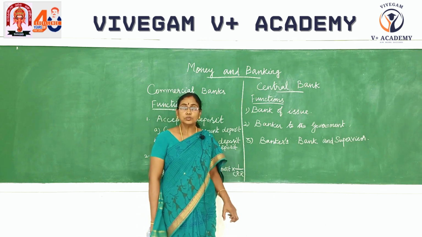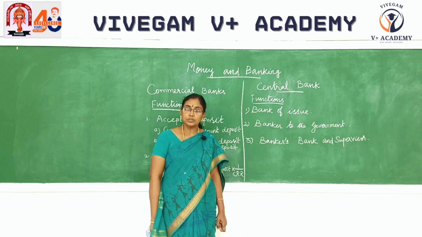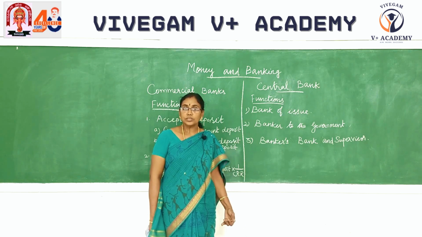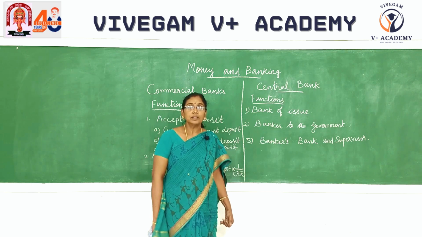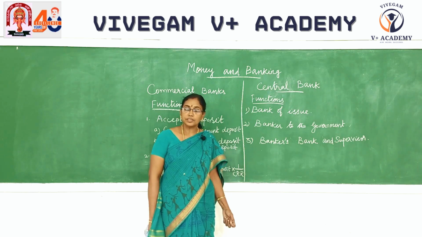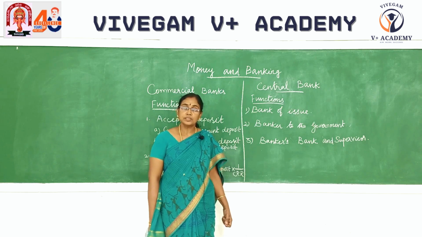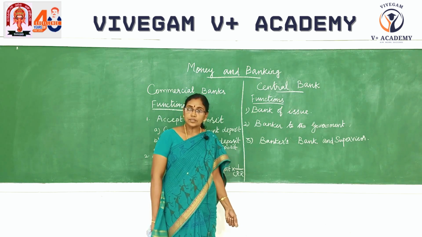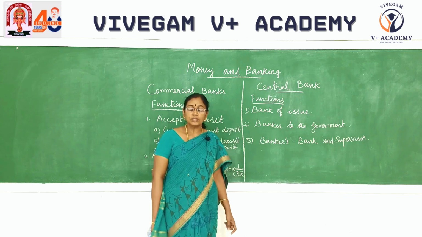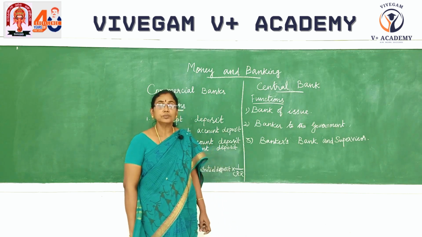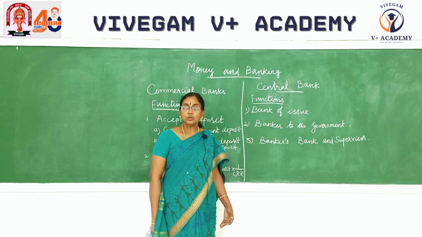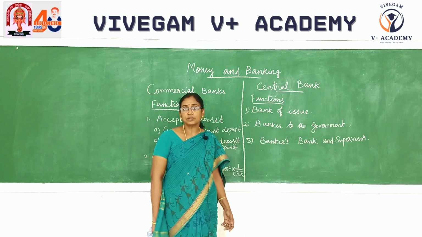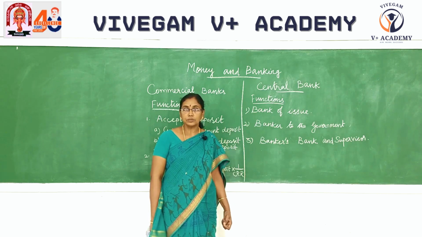Central bank supervises the functioning of commercial bank, because the commercial bank has to lend loans to the small borrowers, small cultivators. Then only there will be a development in the economy. So it supervises the function of the commercial bank, whether they are maintaining 20% deposit as cash reserve, whether they are giving loans to the small cultivators, and the commercial banks have to submit reports to the central bank regarding to whom they have given loans, at what rate of interest, and what amount is given. All the details have to be submitted by the commercial bank to the central bank.